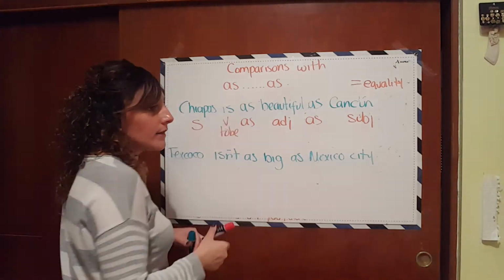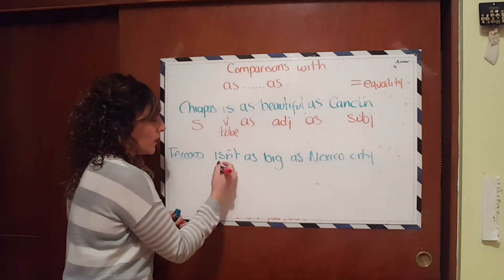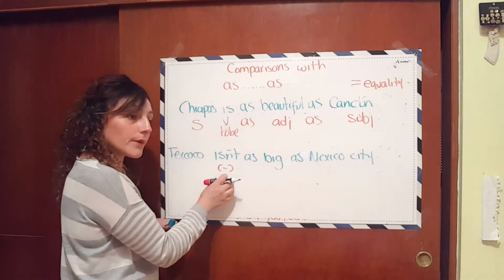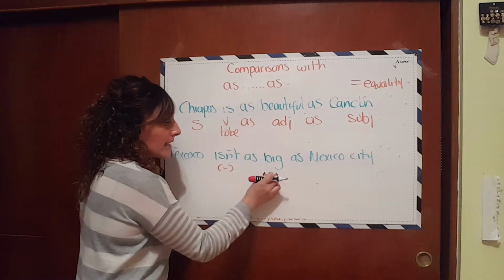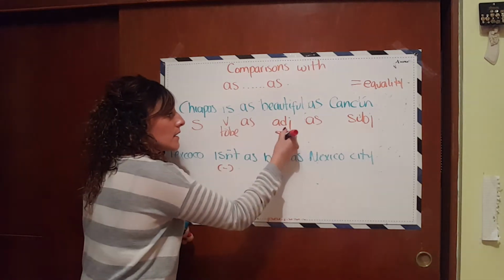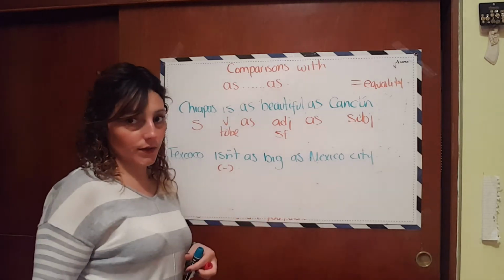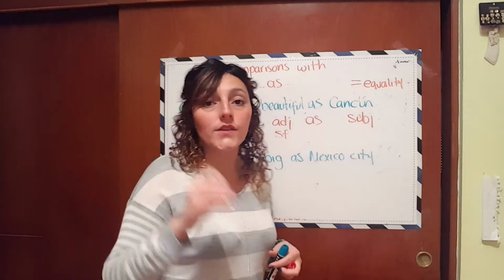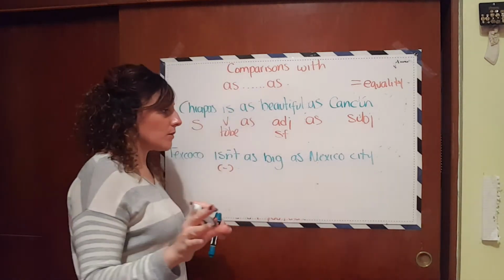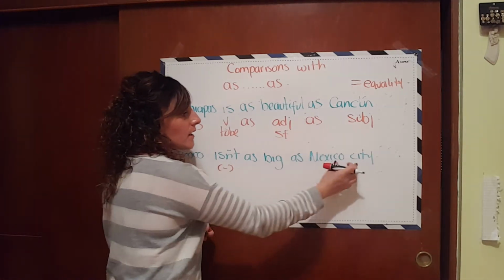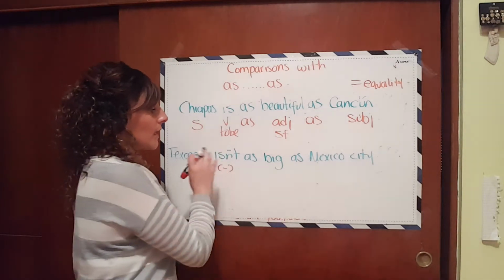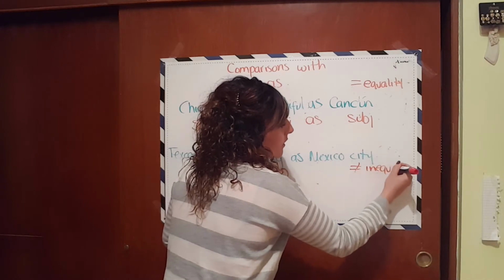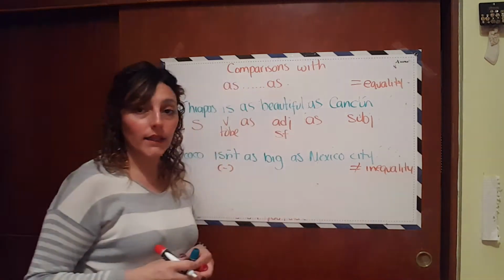The only thing that I have to do is to transform my verb to be into a negative form. We have exactly the same, the subject, the verb, but in this case negative, "as," the adjective. Remember, your adjective is in simple form. We don't say "as bigger." No, as big, as pretty, as hungry, as beautiful, okay? So it's just the simple form. Then I have my second "as" and my second subject. In this case, I am saying that these two things are not equal, so I am expressing inequality.